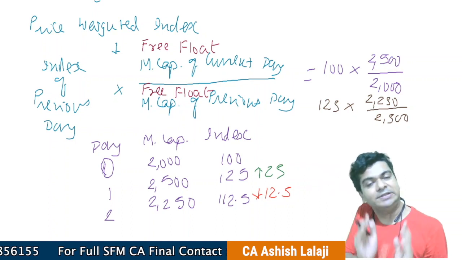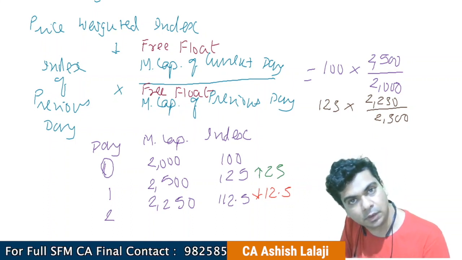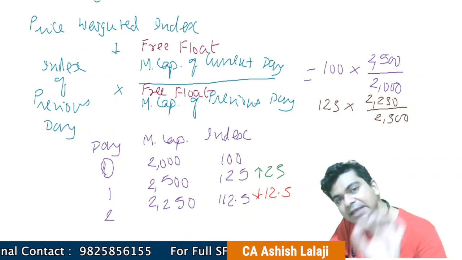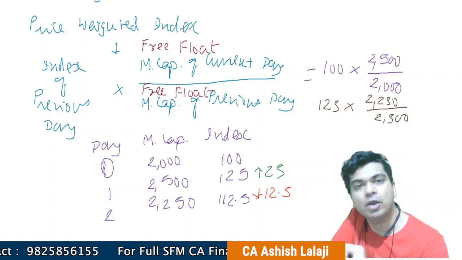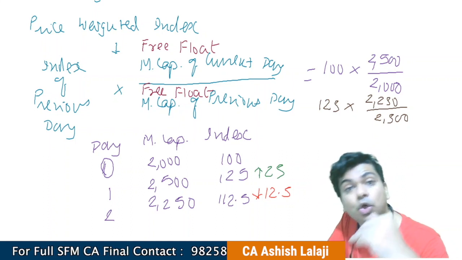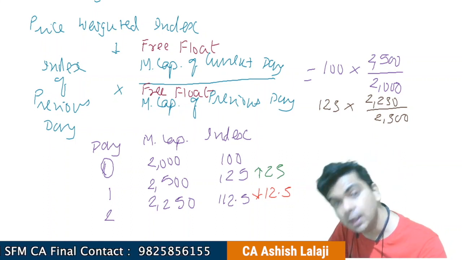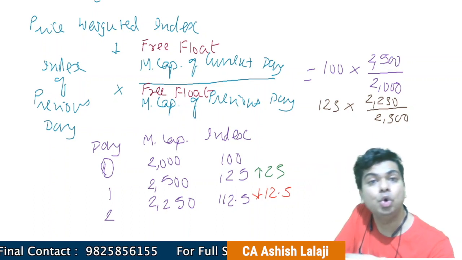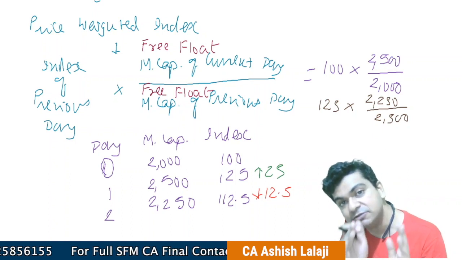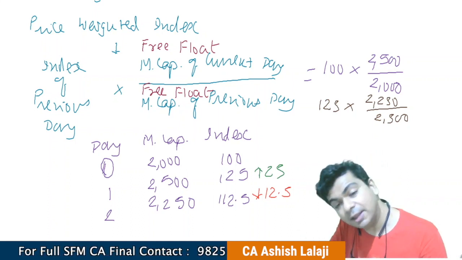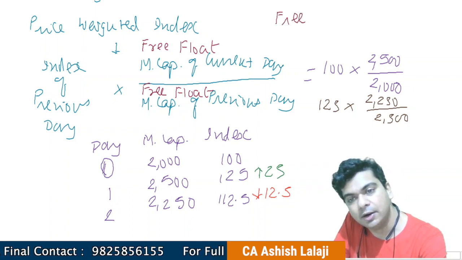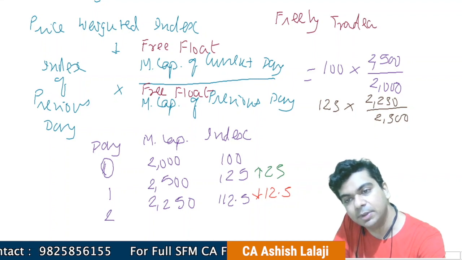So what was the concept of market capitalization? Total number of shares issued by the company multiplied by the then existing market price per share. That's what I call the market capitalization. So in market capitalization, I consider the total number of shares issued. But in the real world, we do not consider the total number of shares. We consider only those shares which are freely tradable.